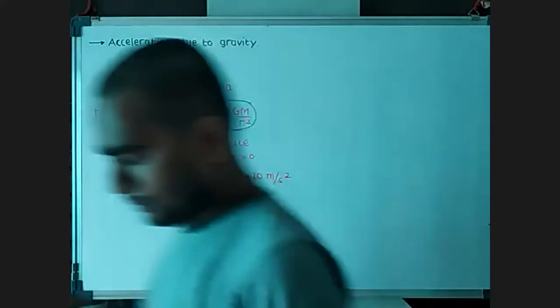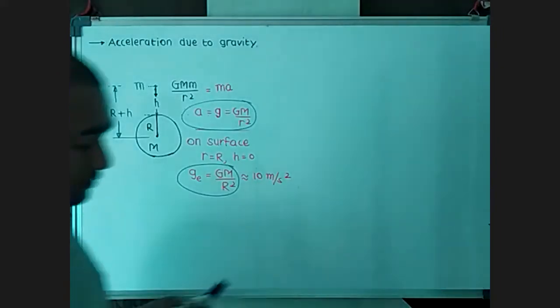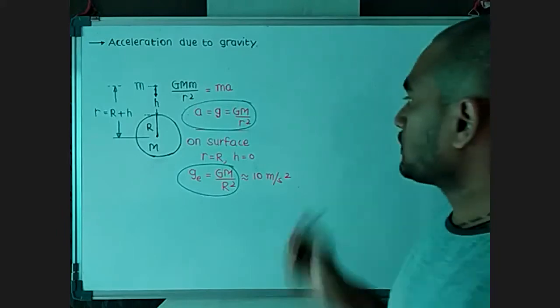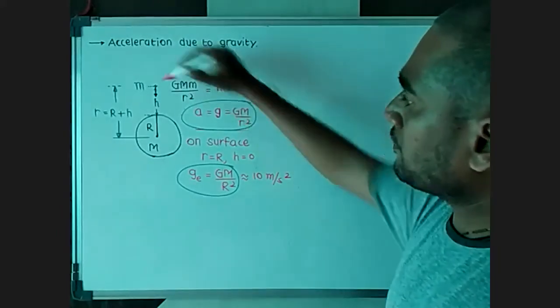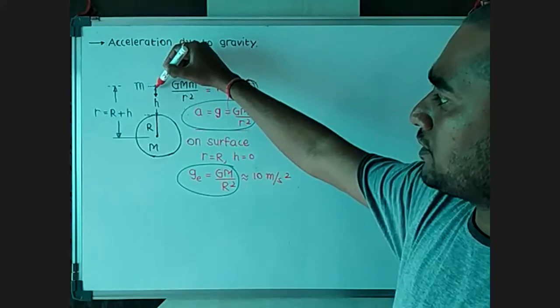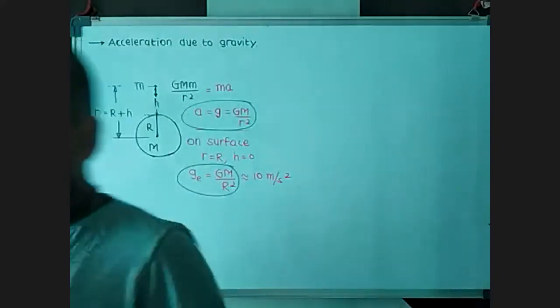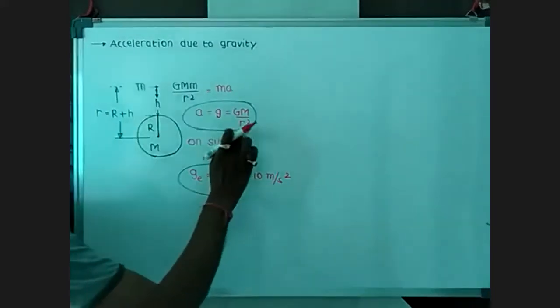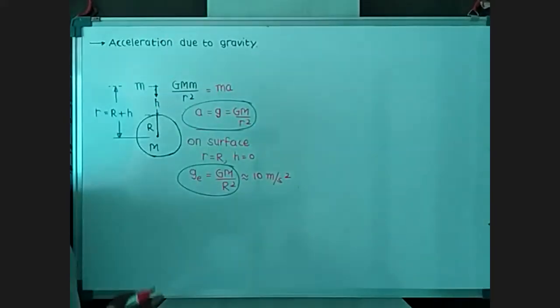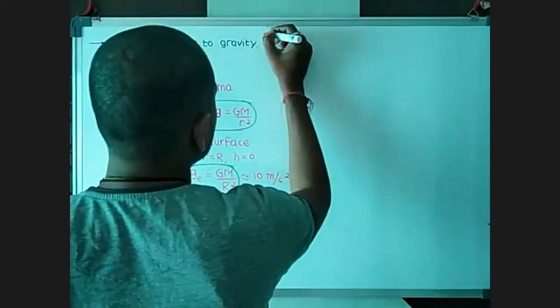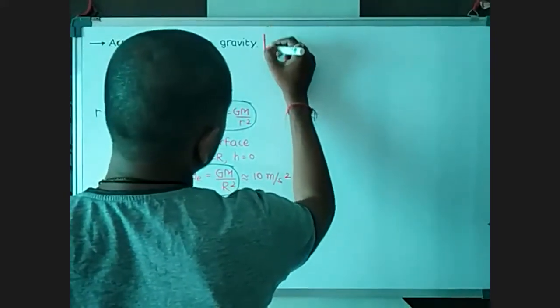Sir, in the first case, is it on the surface or above the surface? No, this one is about any point. This is the second case where we consider only the surface. The first case is anywhere above the surface, at any height. Sir, does that mean the formula is the same? Yes.